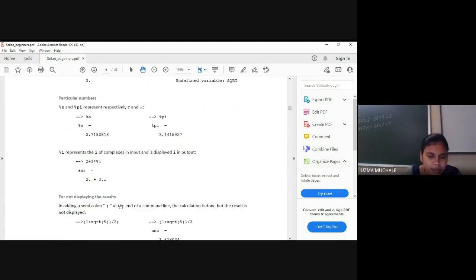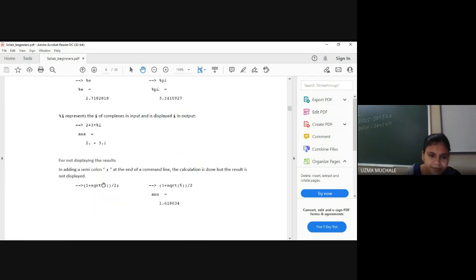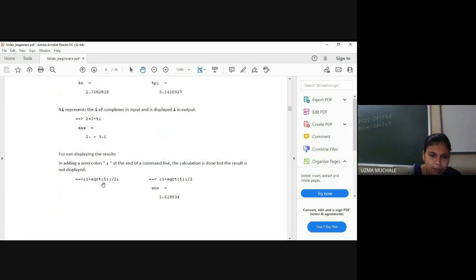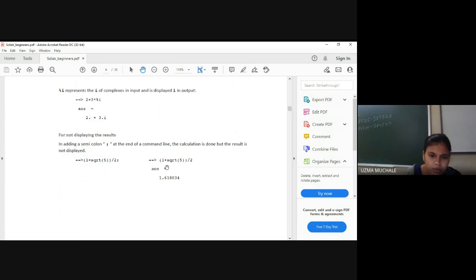You can see here 2 plus 3 into I, so it will give you into or percentage I. Whenever you want to write down a complex number, you have to write down a percentage sign before that, and the multiplication sign. So what is the resultant? 2 plus 3I, 1 plus square root of 5 by 2. So it will give you the answer as